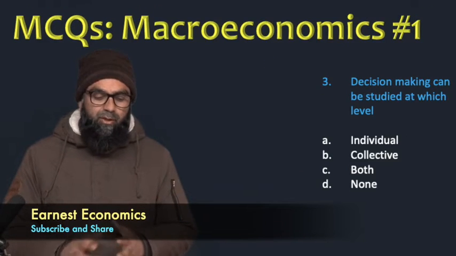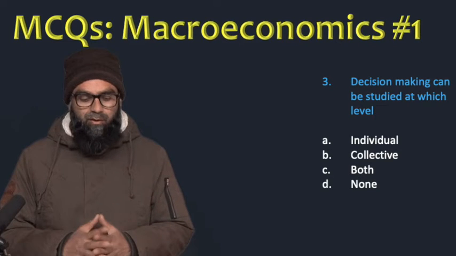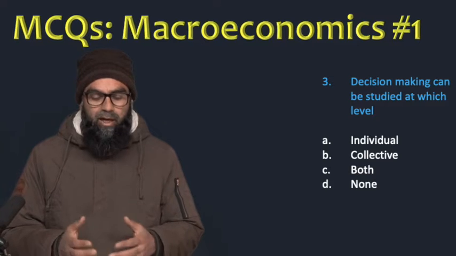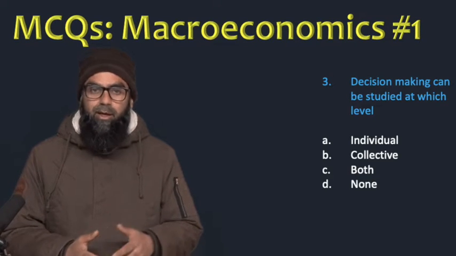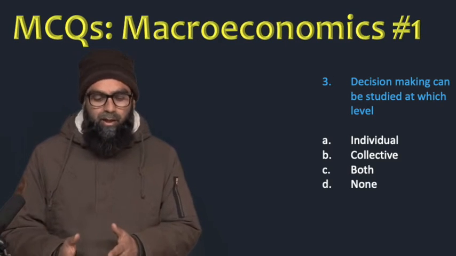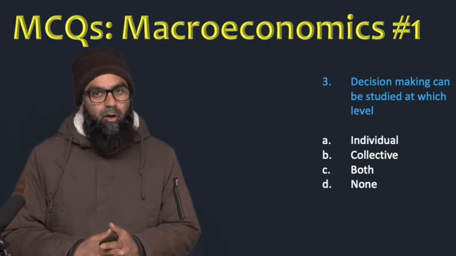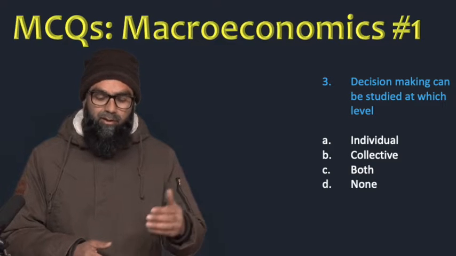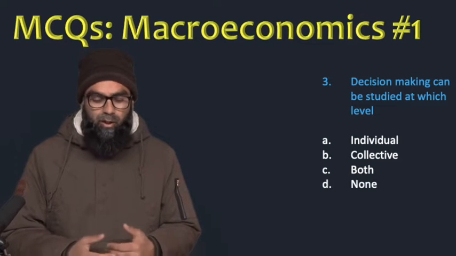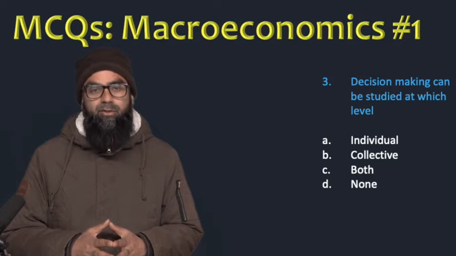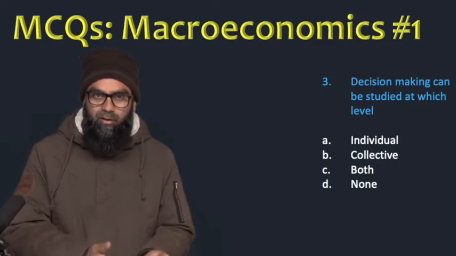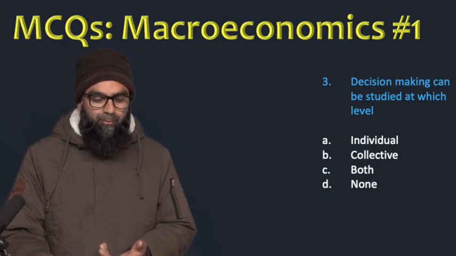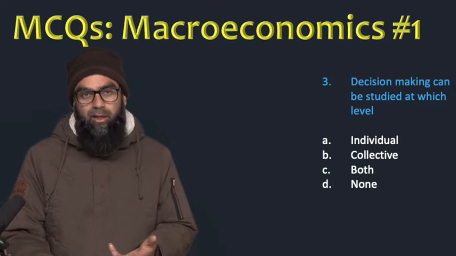Our third question is, decision making can be studied at which level? So decision making, obviously we are trying to study this in economics. At which level? At the individual level, at the collective level, both individual level and collective level, none of the above. So obviously we are trying to study decision making in economics at the individual level and at the collective level. So the most appropriate answer would be C, because it says both individual level and collective level. None of the above is not an option out here. So our answer over here is C, that is both.